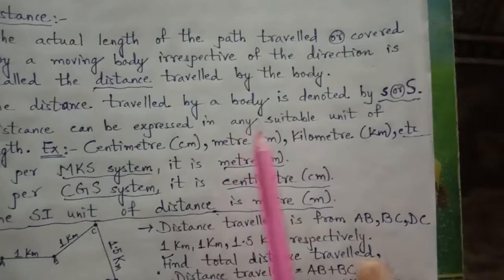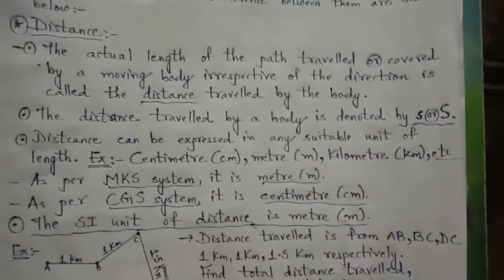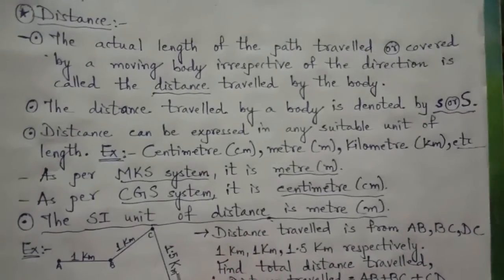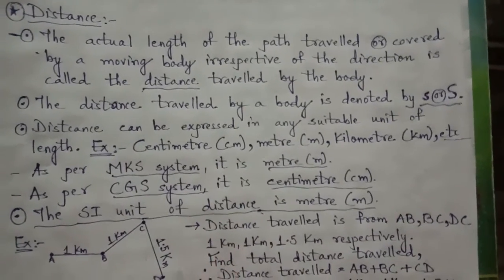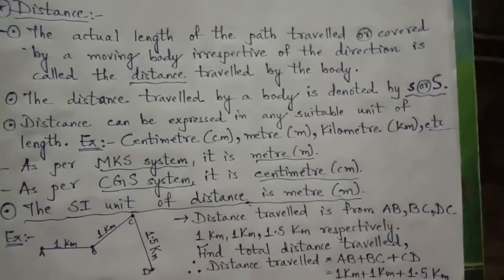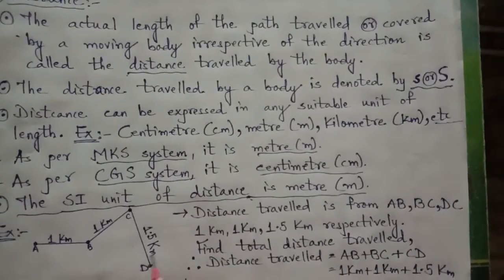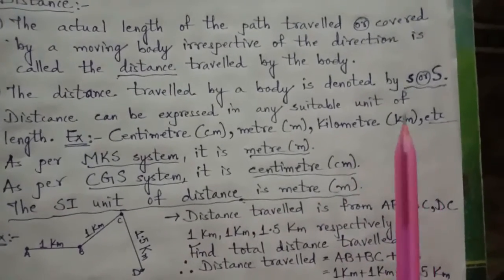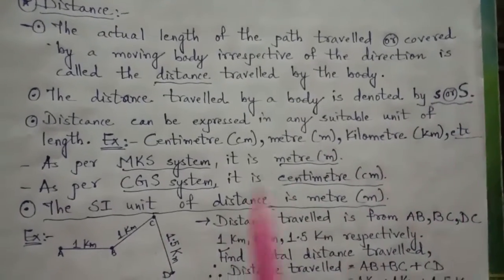The distance traveled by the body is denoted by either small s or a capital S. Before, displacement was denoted by small d. So now distance also starts with d, but d is given to displacement. So after speaking d, we sound s. Distance, s is the second sound, so S is considered as the denotation mark, that is, the symbol.